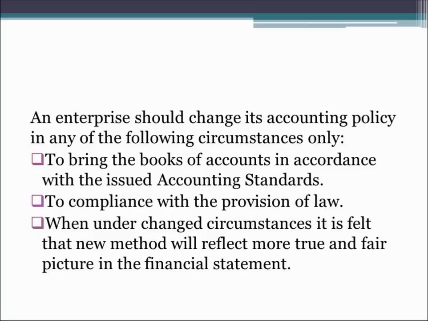Number two, to comply with the provision of law. Number three, when under changed circumstances it is felt that the new method will reflect a more true and fair picture of the financial statement. You can learn it this way: accounting standards, provision of law, and true and fair picture of the financial statement. These are the three cases in which the accounting policies can be changed.